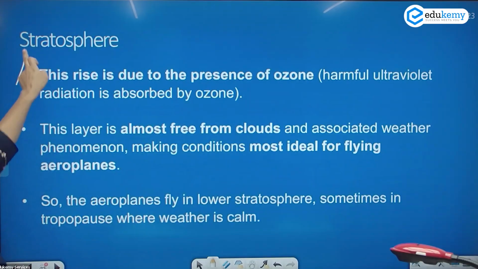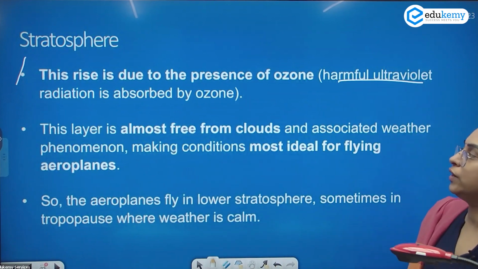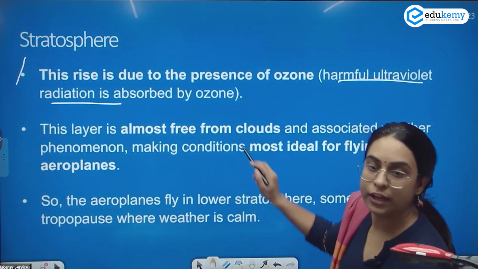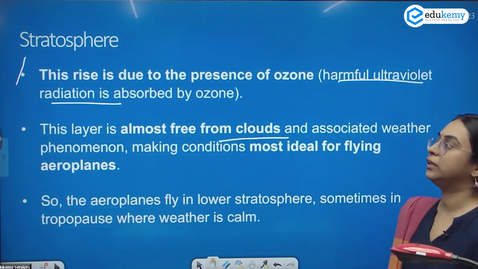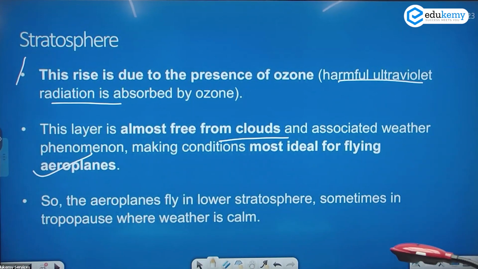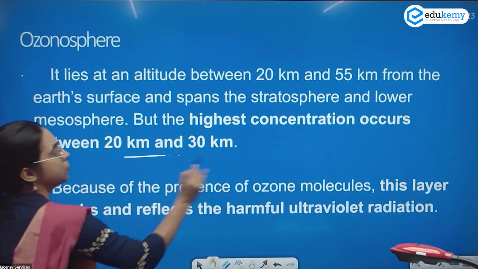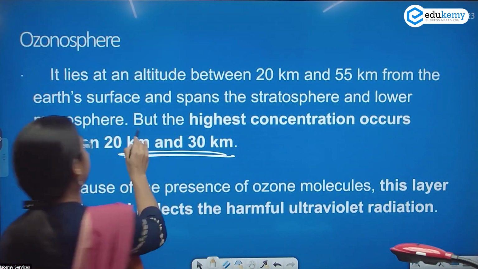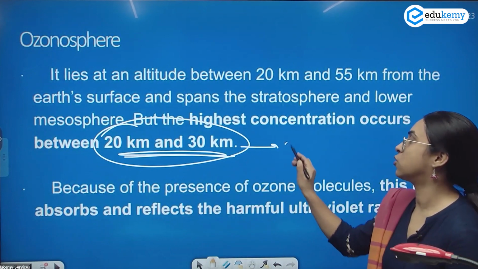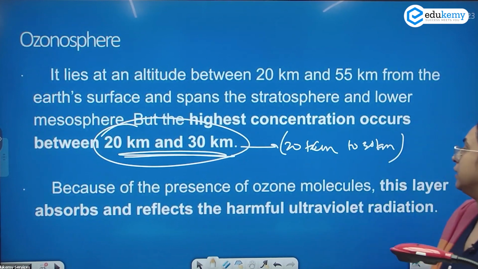Now, the rise in temperature is because of the presence of ozone, because it absorbs the harmful UV radiation. The lower stratosphere is free from clouds, and therefore it makes the most ideal conditions for flying airplanes. Therefore, airplanes fly in the lower stratosphere or sometimes in the troposphere where the weather is calm. Then we have the ozone layer. The highest concentration is between 20 to 30 kilometers, where you have written ozonosphere.